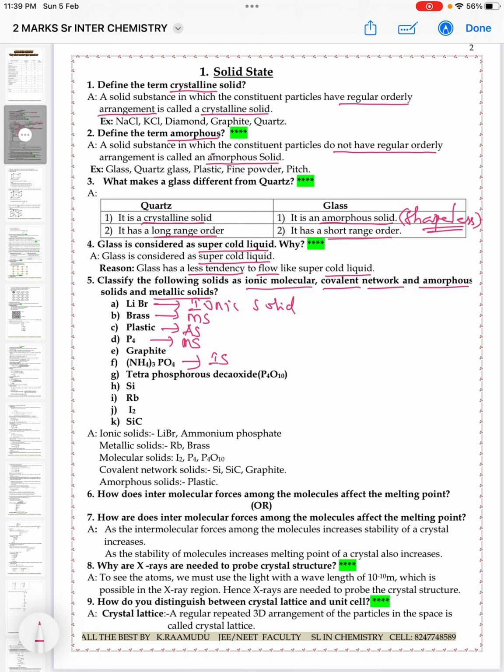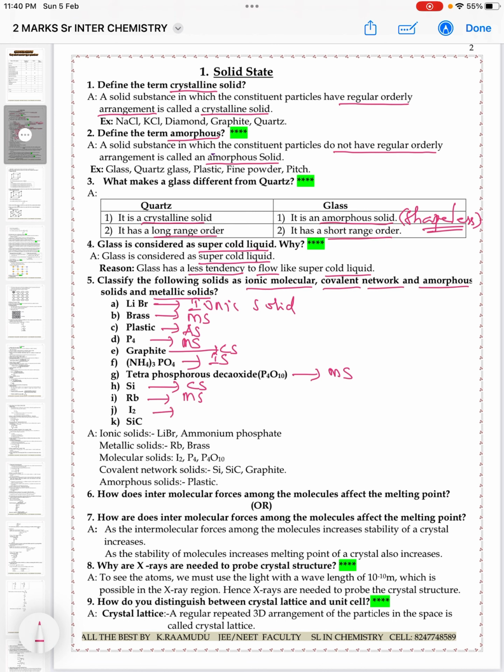Next, graphite is a covalent solid. Next, tetraphosphorus decaoxide is a molecular solid. And next, silicon is a covalent solid, whereas rubidium comes under metallic solid.